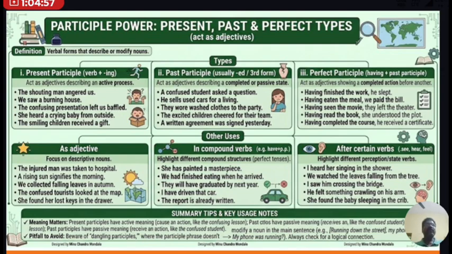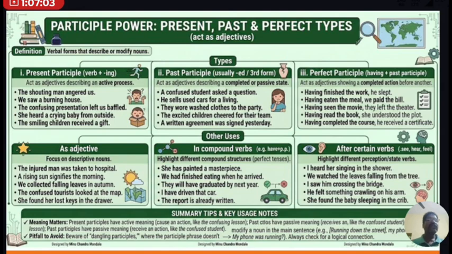Always remember, when the ed form of the verb or the past participle form of the verb is used before any noun, whether in subject or object position, it will be a past participle. Perfect participles are nothing but having plus V3. So when you see having plus V3 in any sentence, it will be treated as a perfect participle. For example, having finished the work, he slept. So having finished indicates the action of finishing the work.